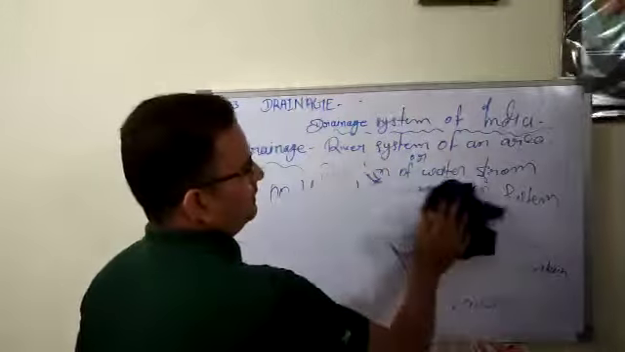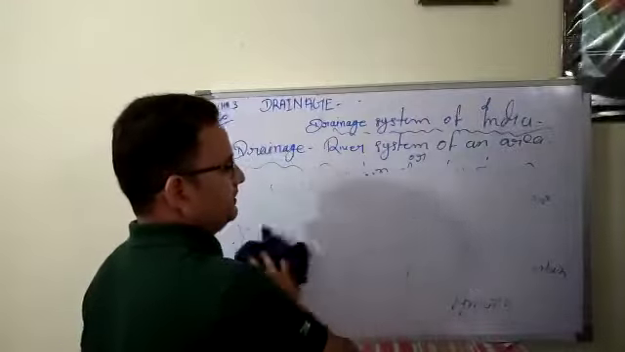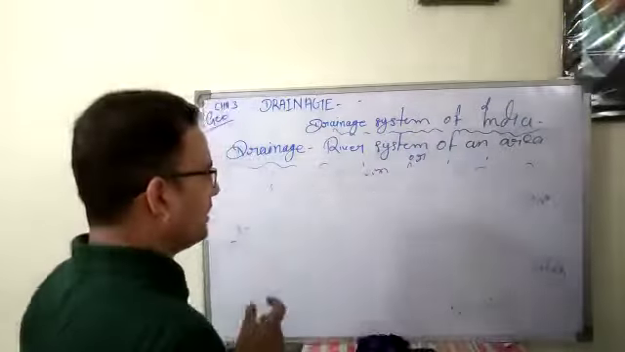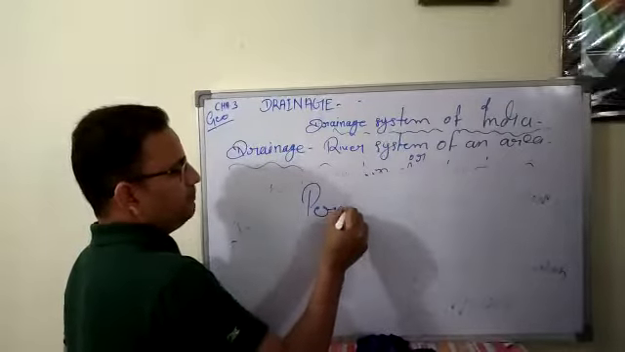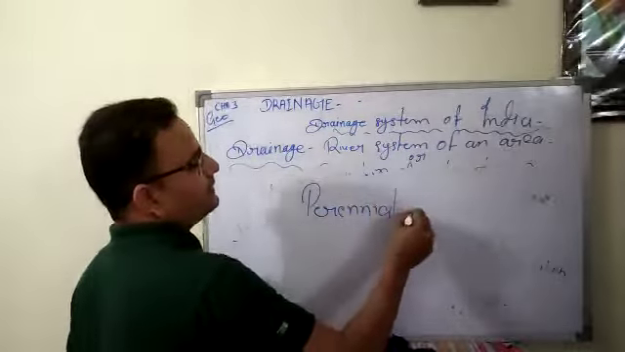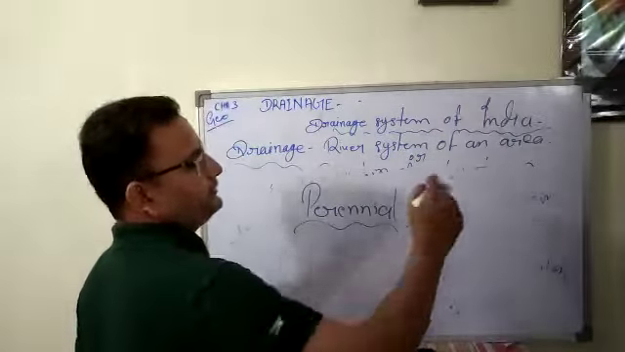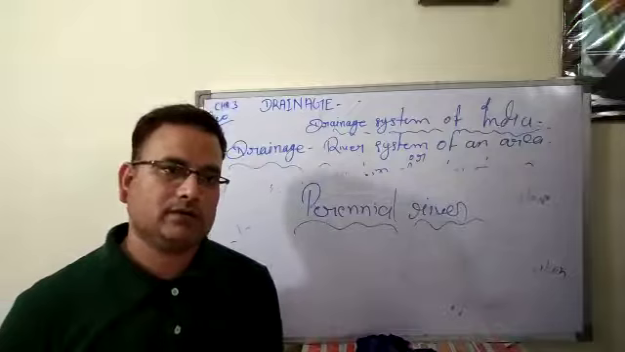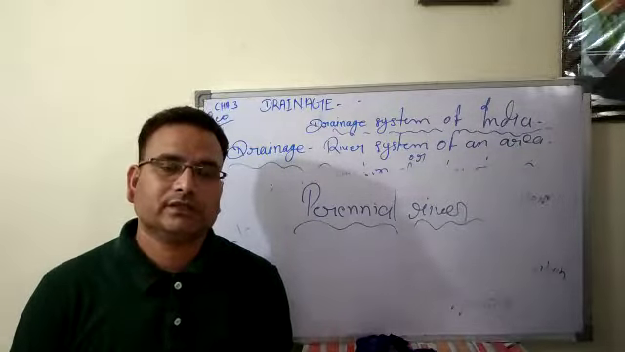Apart from that, Himalayan rivers are also called perennial rivers. So now a new term came, perennial river. You can see here, perennial river. Himalayan rivers are also called perennial rivers. So perennial rivers means a particular